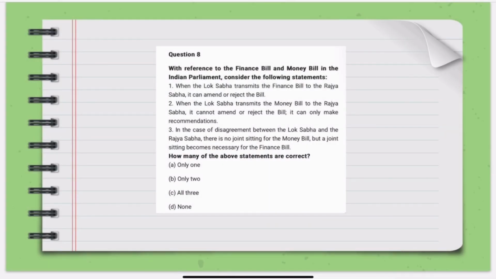The first question for today is this. You can pause and try to answer. With reference to the finance bill and money bill in the Indian Parliament, consider the following statements. 1. When the Lok Sabha transmits the finance bill to the Rajya Sabha, it can amend or reject the bill.